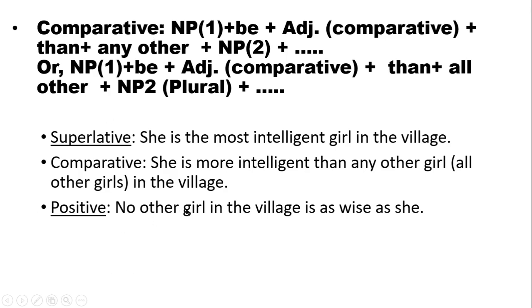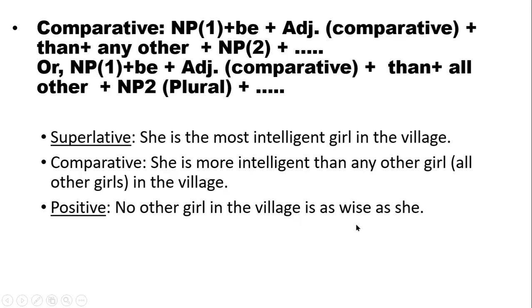Firstly, we have to write down the NP1. Which one is NP1 here? No other girl. So this is not NP1. Actually, she is the NP1, as we have to use this NP1 as our subject. We can say she, and be verb is. She is.